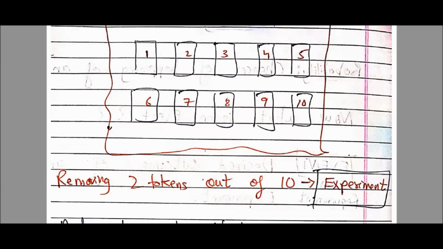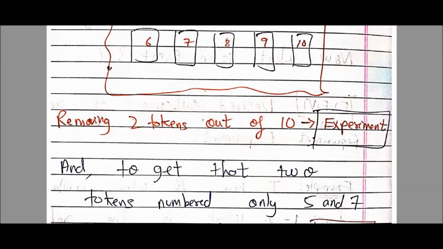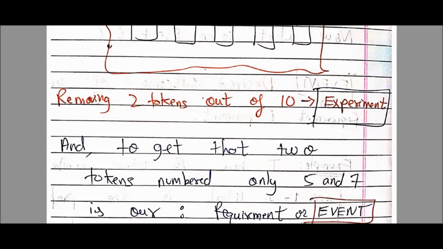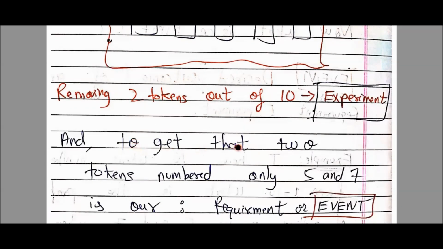Okay, now moving forward, what is my aim? To get two tokens numbered only 5 and 7 is our requirement, is our aim. Only removing two tokens is not our aim. Our desired aim is to get two numbers which are 5 and 7 on the tokens.